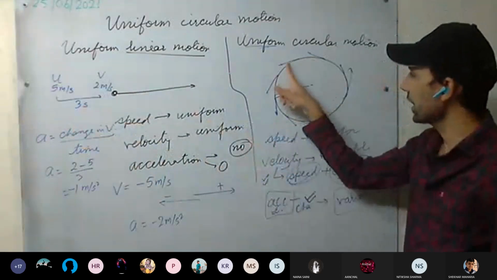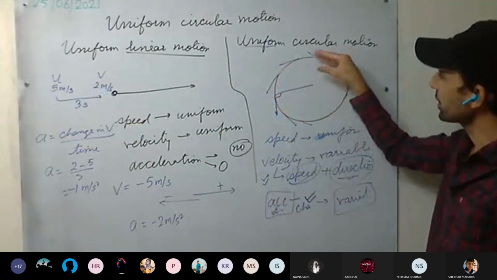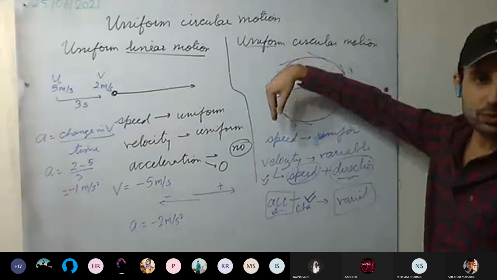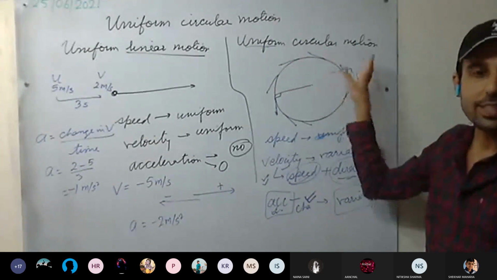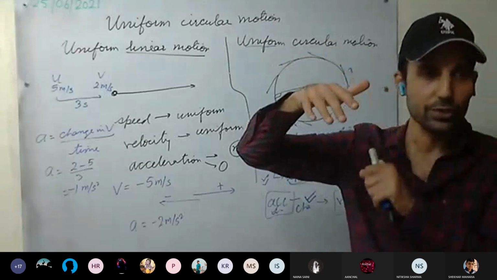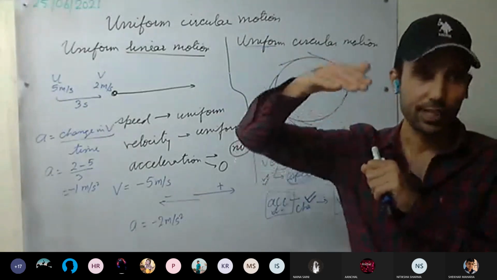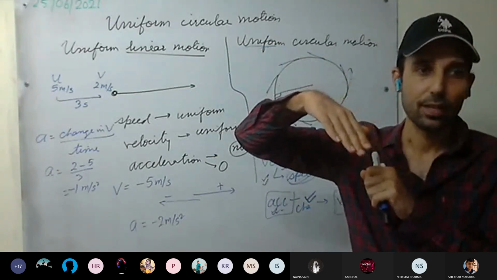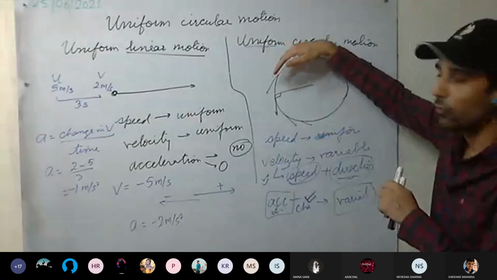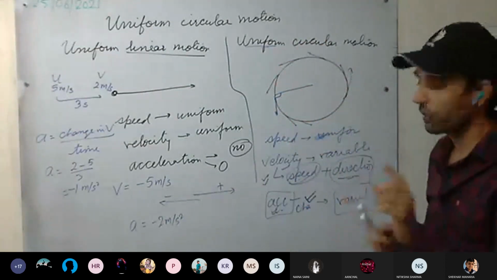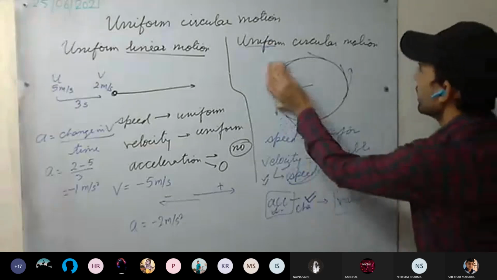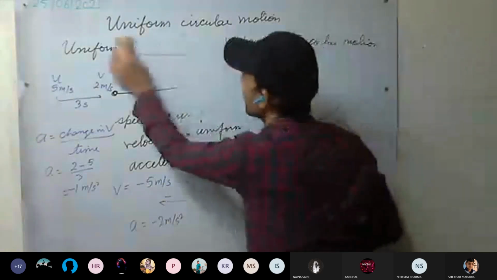So here, see what is happening. At each moment, the direction is changing. Each moment, each point, the direction of the body is changing. That means at each point we are applying some force, then only its direction will change. At each point, we are applying some force on the body. That's why its direction changes. Okay, let's take a very simple example.